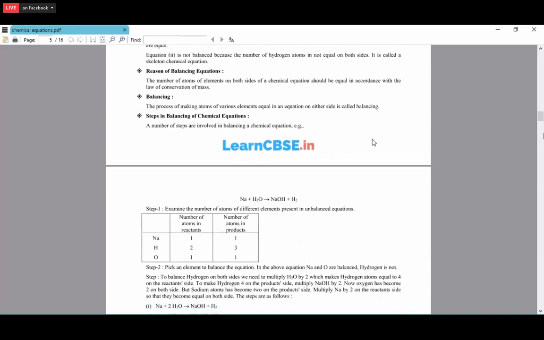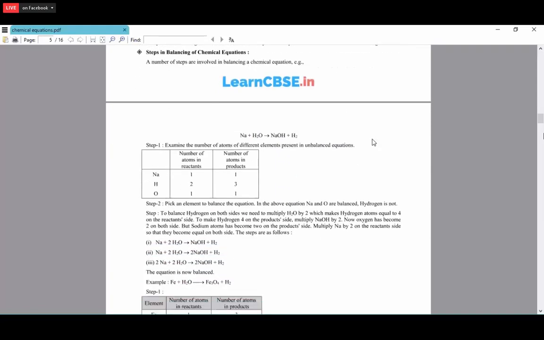Okay. So what are the steps we have to follow to balance the equation? In this equation, we have three elements: sodium, hydrogen and oxygen. So Na, H and O. Here, number of atoms in the reactants, number of atoms in the products. The sodium is 1 over here, so we have written 1, and on the product side sodium is 1.